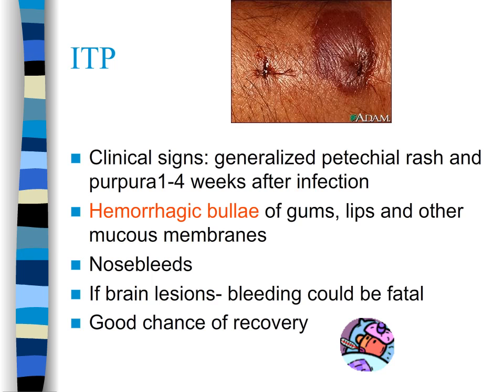Clinical signs of ITP are a generalized rash and purpura 1 to 4 weeks after the infection, and hemorrhaging of the mucous membranes. The condition lasts about 1 to 2 months, and there is a good chance of recovery unless there are brain lesions, where bleeding in the brain can be fatal.